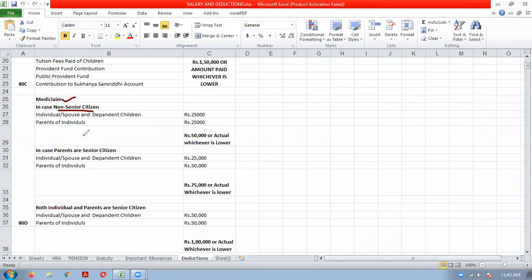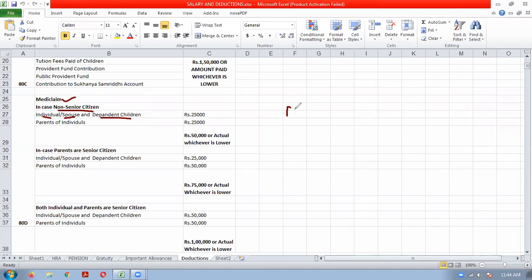Non-senior citizen means an individual who is less than 60 years. Now, an individual has taken a medical policy for himself, his spouse, and dependent children. Suppose we take Mr. A, he is taking the mediclaim for himself, his spouse, and his dependent children. So he is a non-senior citizen.